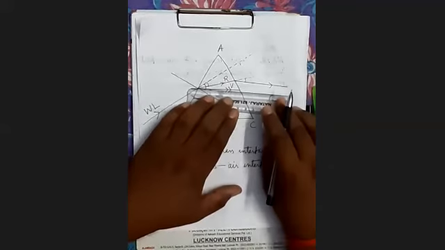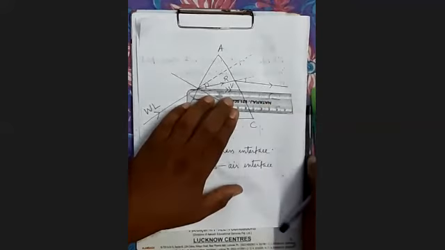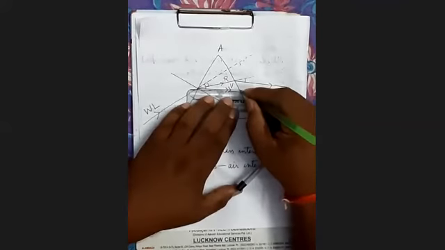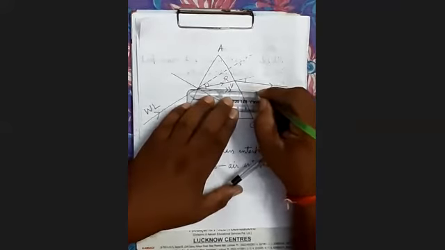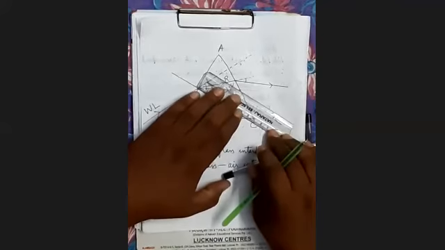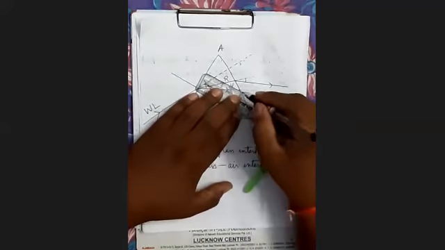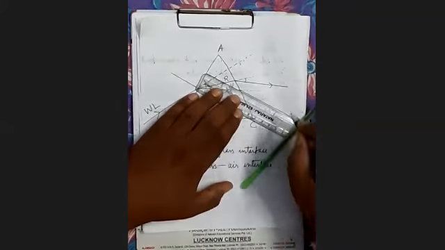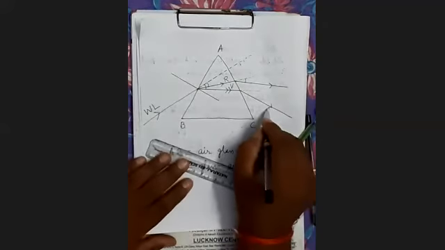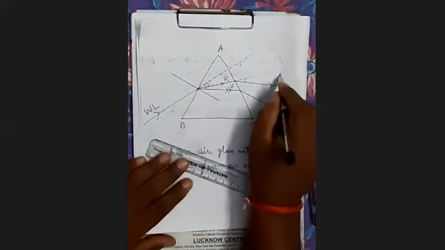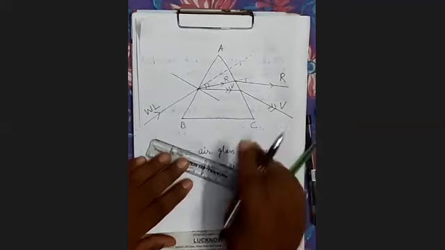For violet color, the original direction is this, and it is deviating more. This is the red and this is the violet.